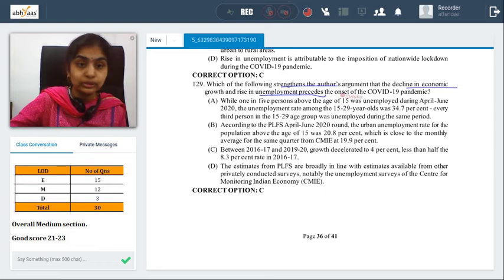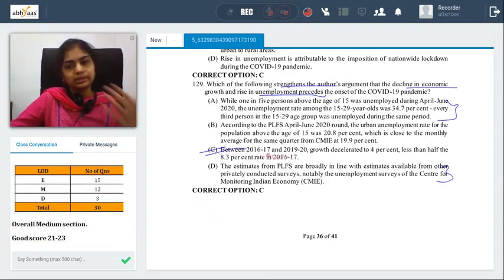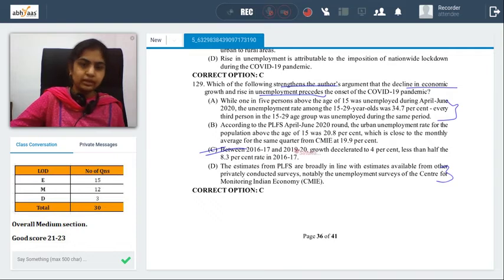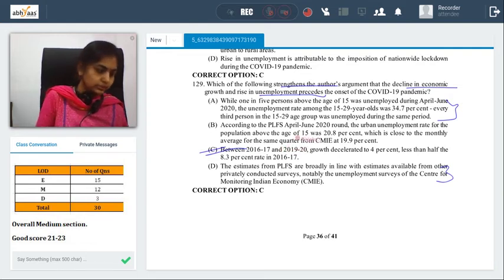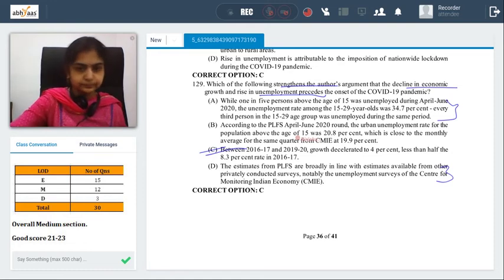So what is before the pandemic? If you look at these options, they don't fit into that category. This is the only one that fits into the category that there is something that was bad even before the pandemic. So going by those lines, C seems to be a better possible answer. So you have 126 to 129, and let's see 130.